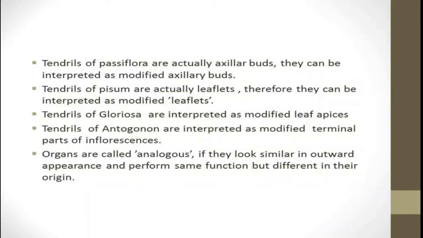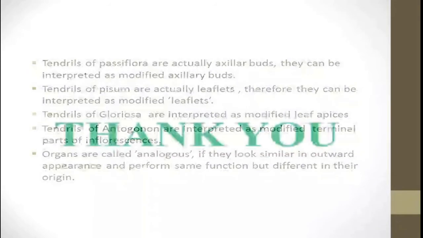Organs which differ in outward appearance but possess the identical morphological origin are called homologous. That is, the tendrils of Passiflora are homologous to axillary buds.